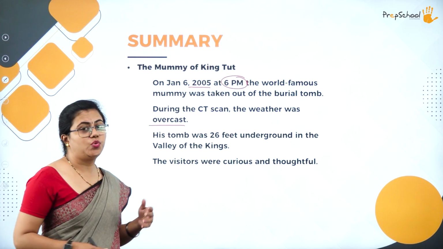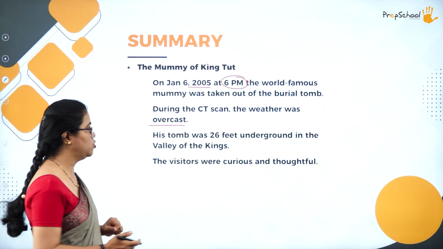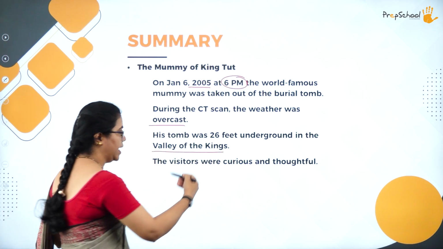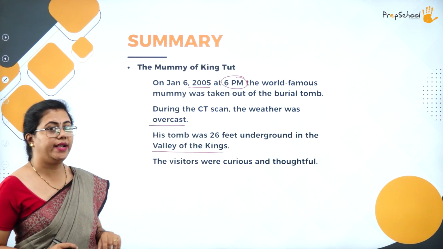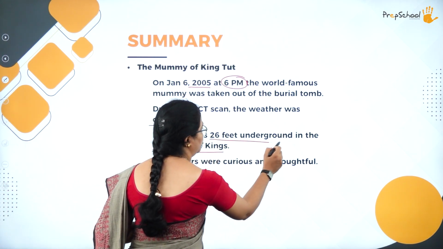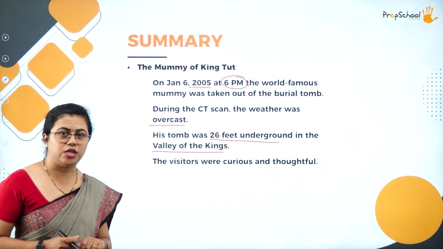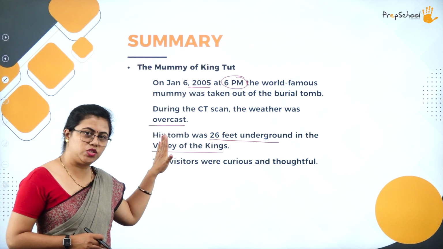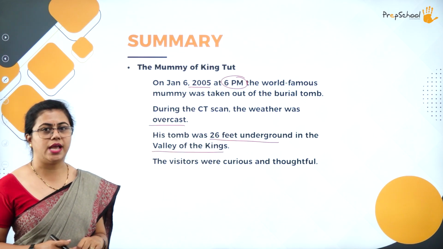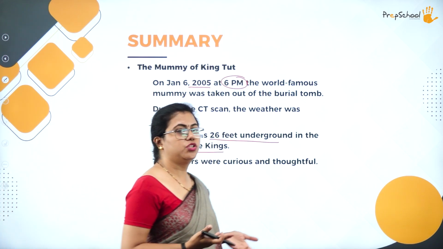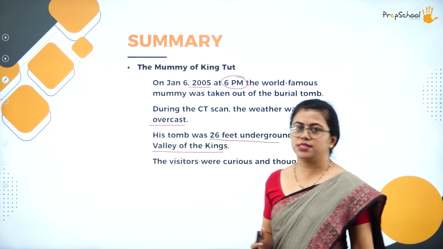His tomb was almost 26 feet underground, in the Valley of Kings. As I told you, this is the place where all the kings of Egypt were buried. So his tomb was almost 26 feet underground, and they had to go down the pyramid through the staircase and bring it out. This was the place where his body was, and the visitors were obviously curious and thoughtful. They were very much interested in knowing the facts related to King Tut's death.